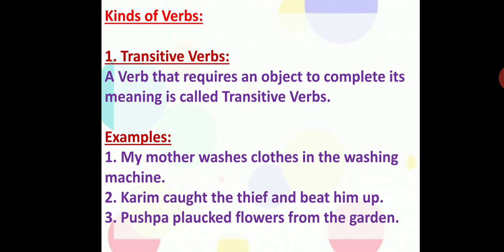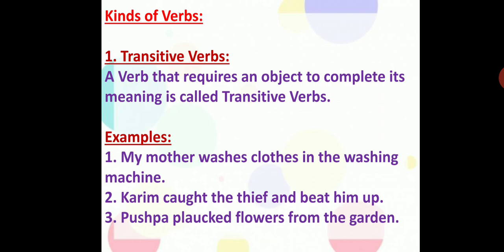Let us go to the second example. Karim caught. What did he catch? He caught the thief, right? So the thief becomes the particular object for the verb caught. Karim caught the thief and beat him up.